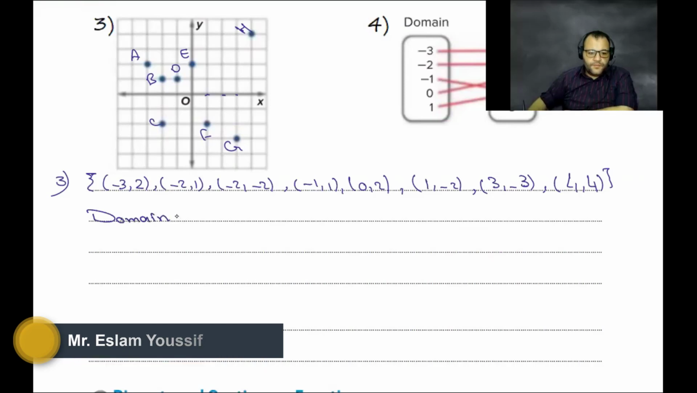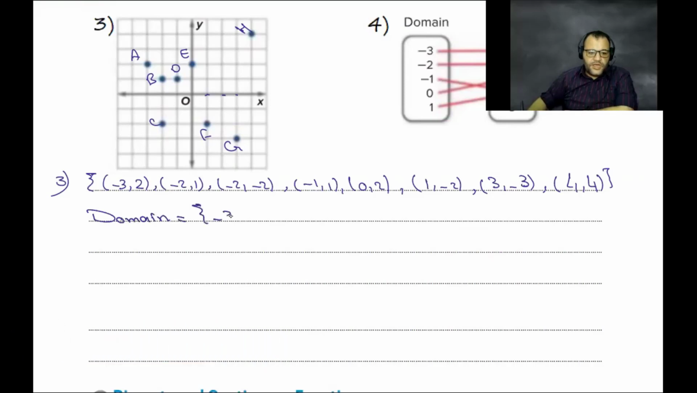Negative 3, negative 3, negative 2, negative 1, 0, 1, 3, and 3, 4. Now the range.